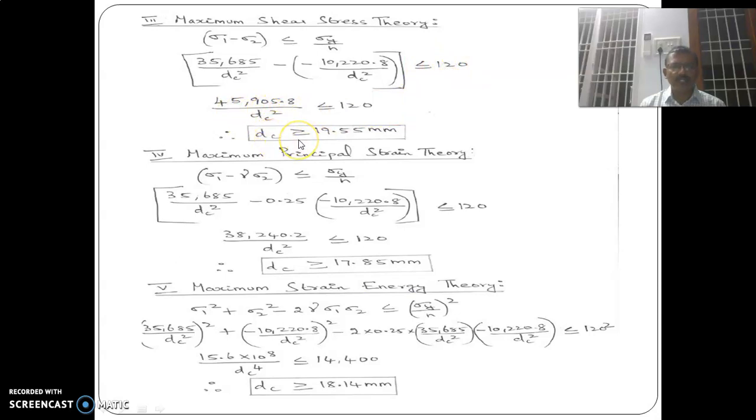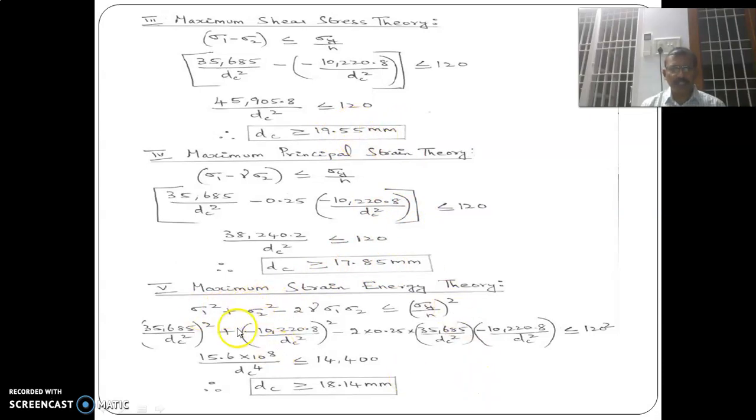So we have calculated the dc values. For the maximum principal strain theory, sigma 1 minus gamma into sigma 2, gamma value is 0.25, and you get dc equal to 17.85. Here we get the maximum value as 19.55.